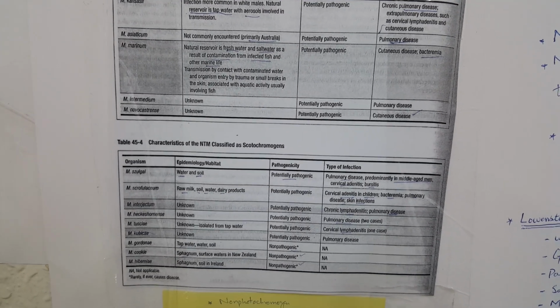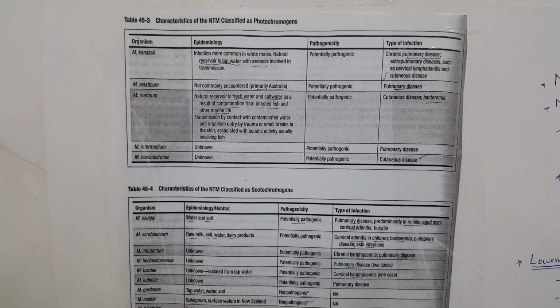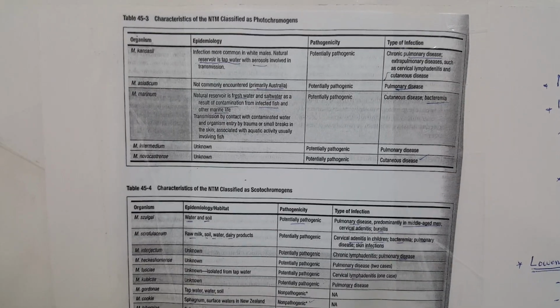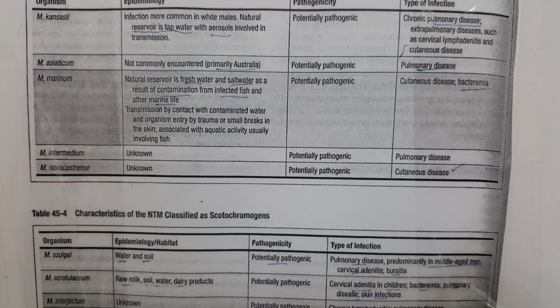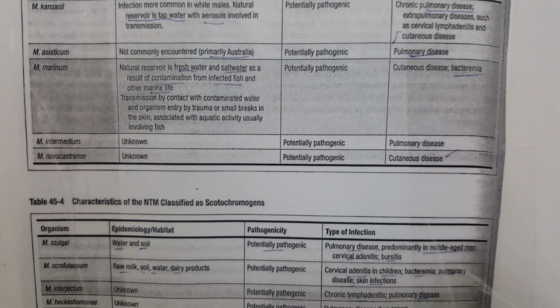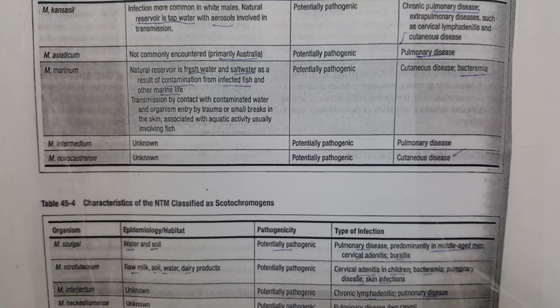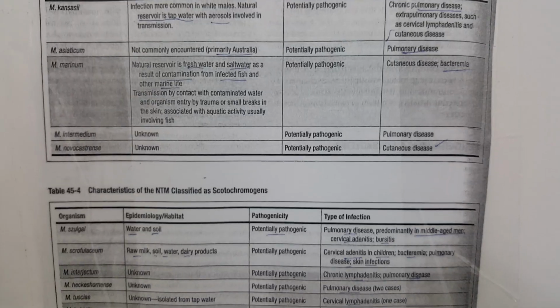Mycobacterium intermedium is a known potentially pathogenic organism, and pulmonary disease is the type of infection M. intermedium causes. M. novacaesarense strain epidemiology is unknown, just like intermedium, and it is potentially pathogenic and causes cutaneous diseases.